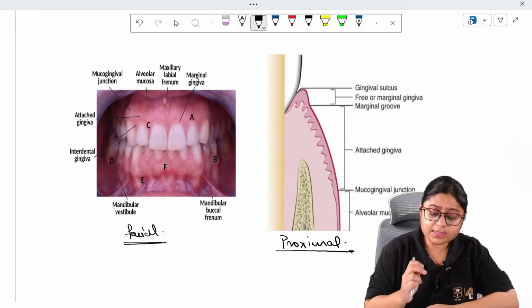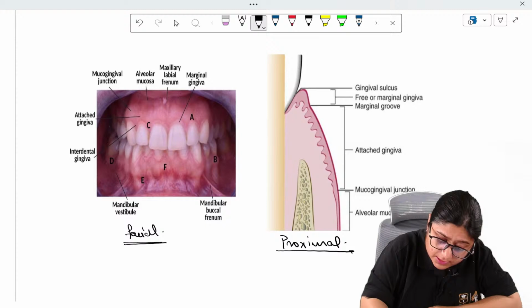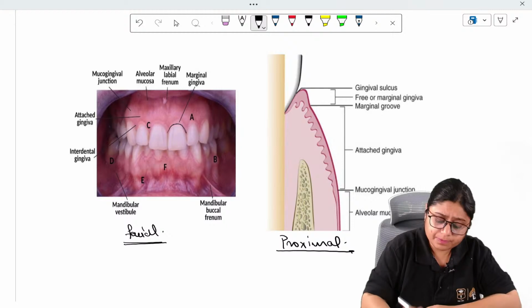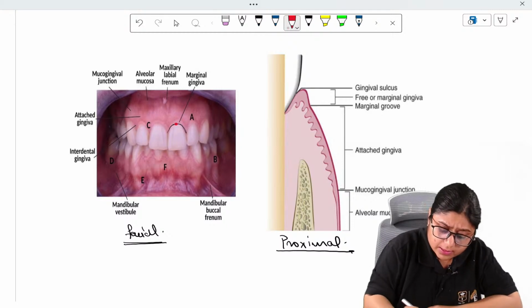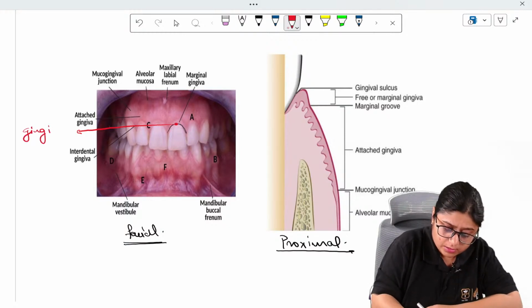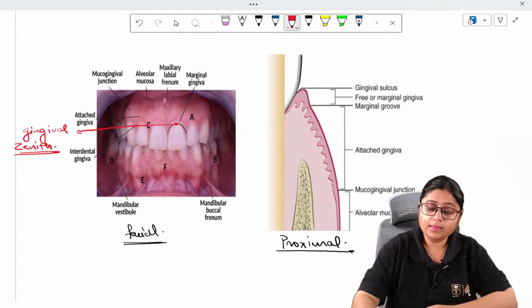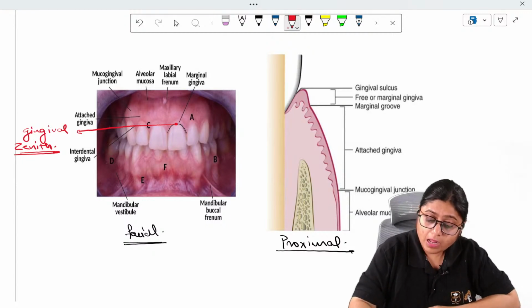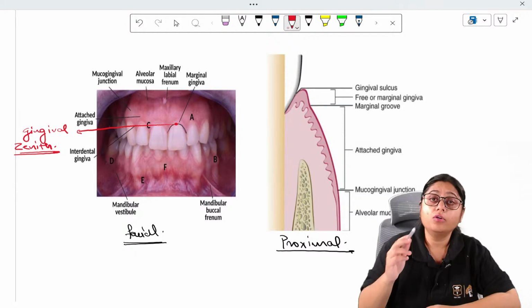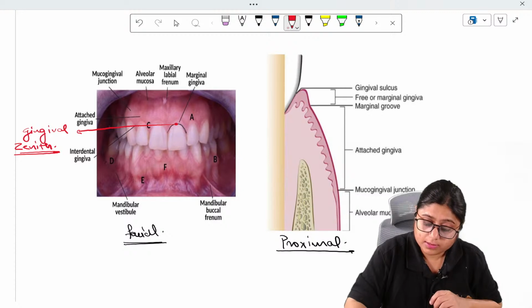So the first thing that is visible to me is the marginal gingiva, this part of the gingiva. The highest point of the marginal gingiva is called the gingival zenith. Okay, this is called the gingival zenith, and this marginal gingiva continues below as the free gingival margin.